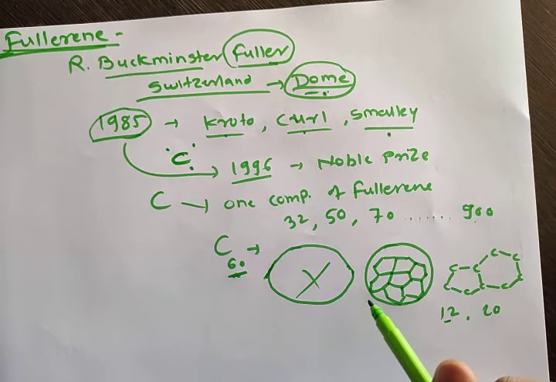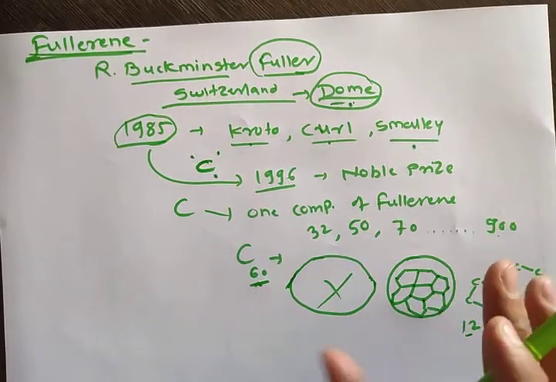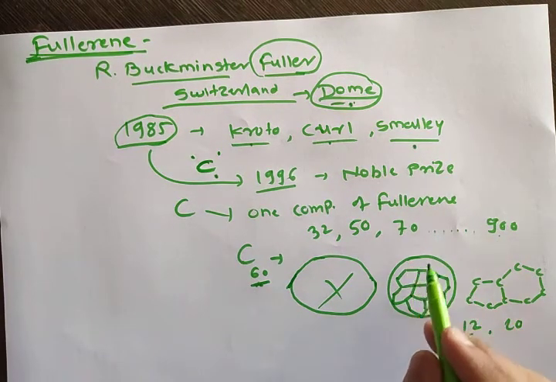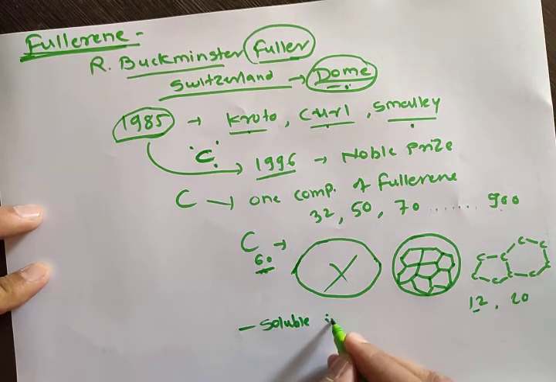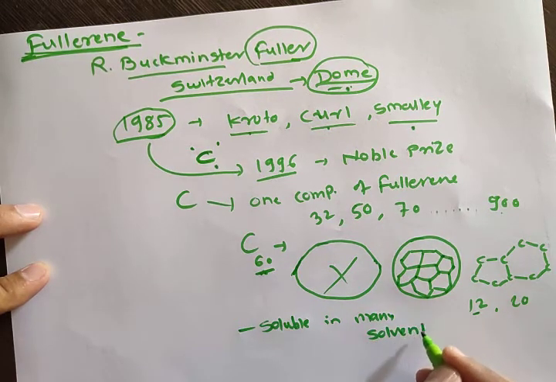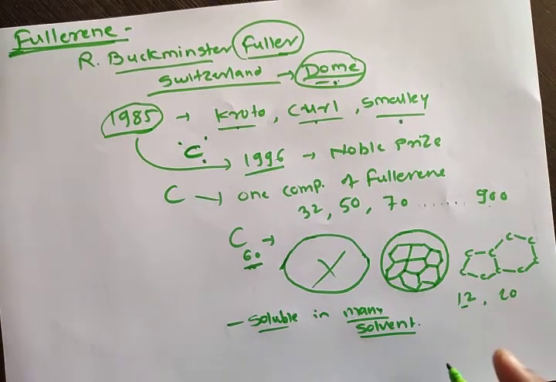Okay, what are the properties? It is a crystalline solid, as I told. Then fullerene is soluble actually, it is soluble in many solvents. So this is a very important property, and that's why nowadays fullerene is also used in medicines.